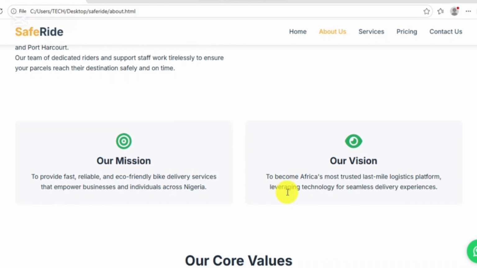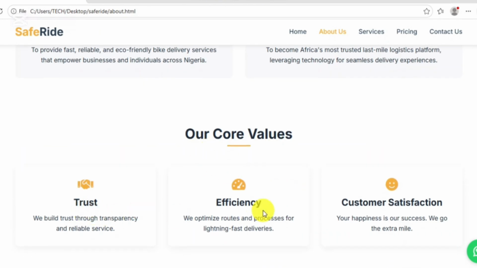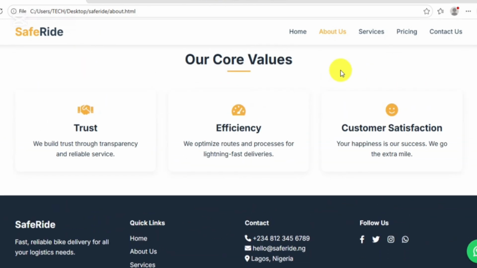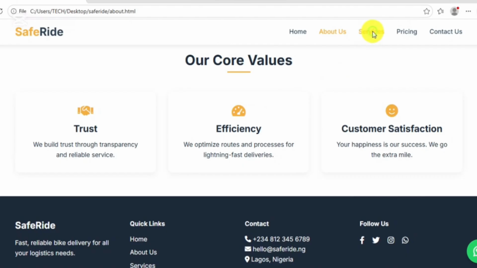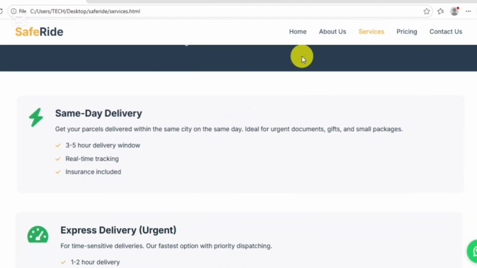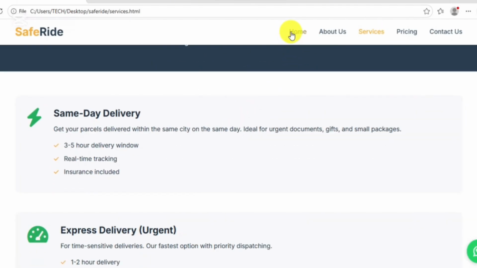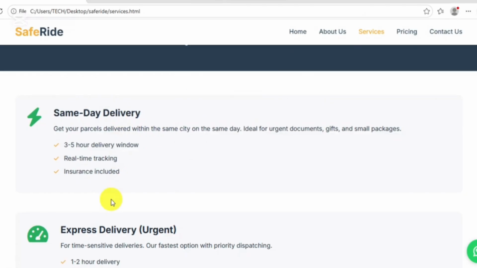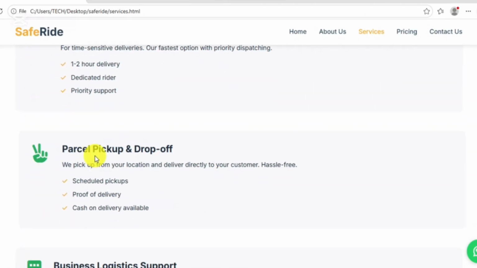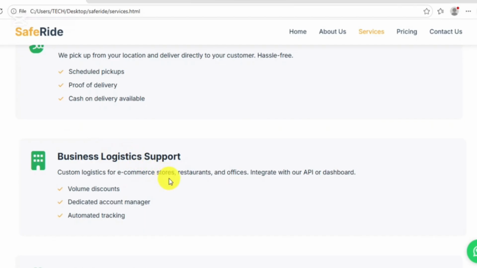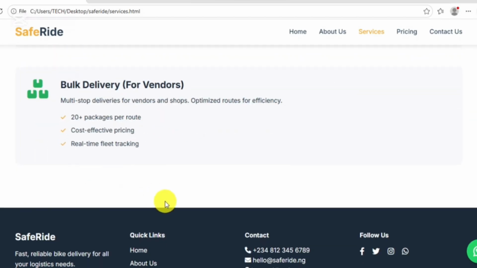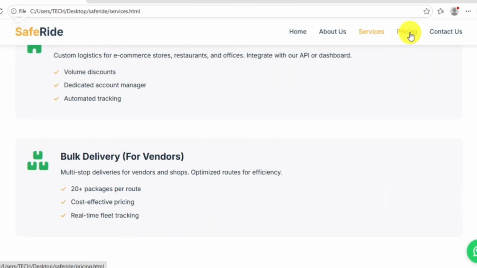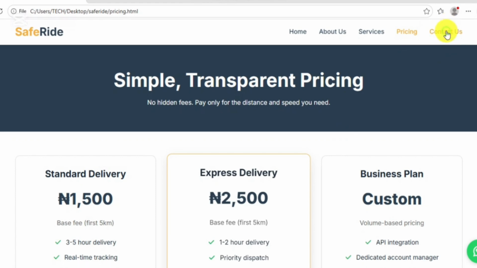Okay, so we are currently on about us: our core services, trust, efficiency, customer satisfaction. Oh my goodness. And let's click on our services, as you can see here. Our services page. Remember the instruction we gave AI that we only need a 5-page website: 1, 2, 3, 4, 5. That's why we just have 5 pages. Same day delivery, express delivery, urgent. We have parcel pickup, drop off, business logistics support, bulk delivery for vendors. So that's our services. We've also looked at pricing, we've also looked at status.